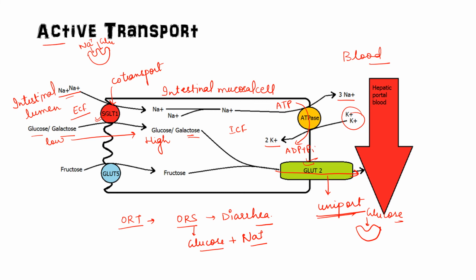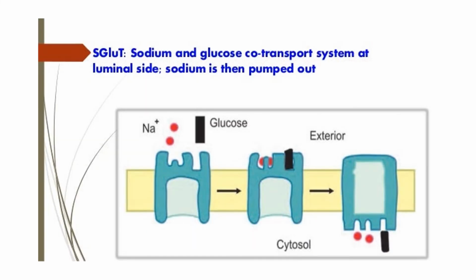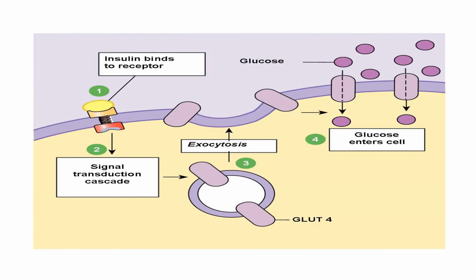Now another one, GLUT5, which we have already seen in the list. GLUT5 is responsible for fructose transport. See, this is the sodium dependent glucose transporter. On this position sodium will bind, and on this position glucose will bind. Okay, then there will be a configuration change, and this sodium and glucose will come inside. This is the co-transport.